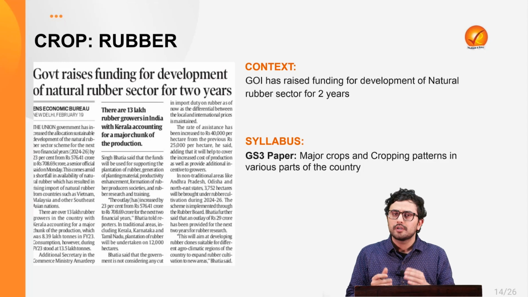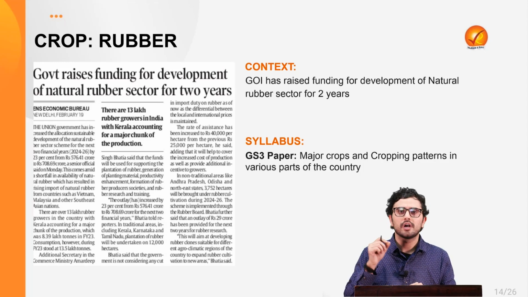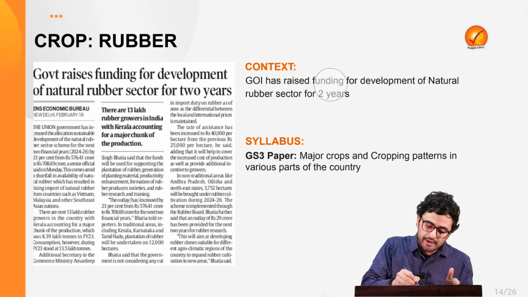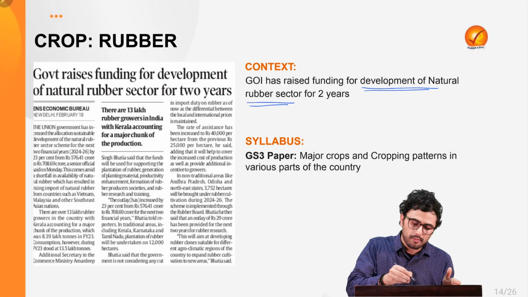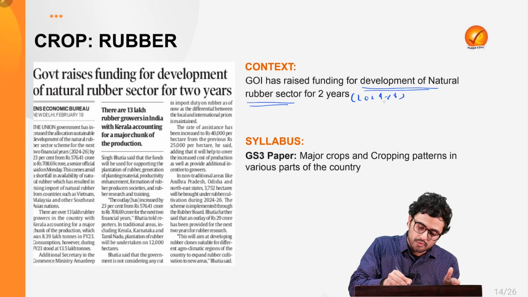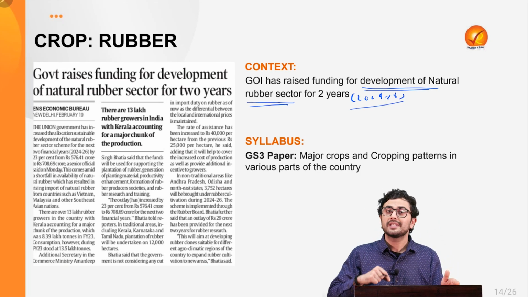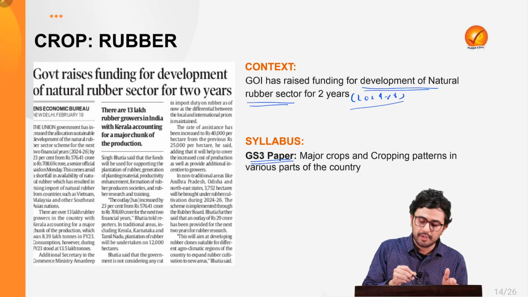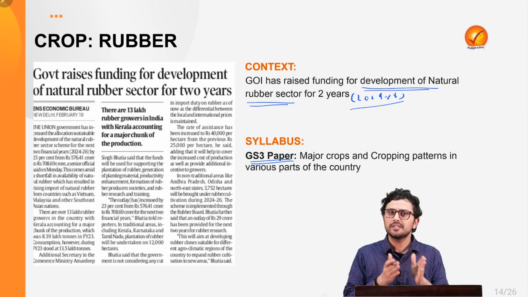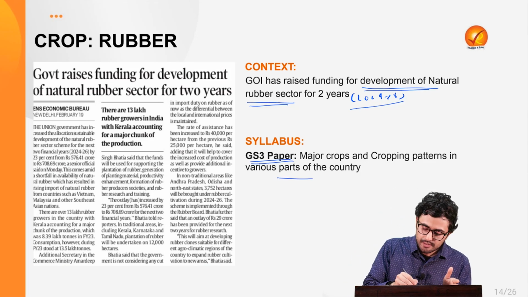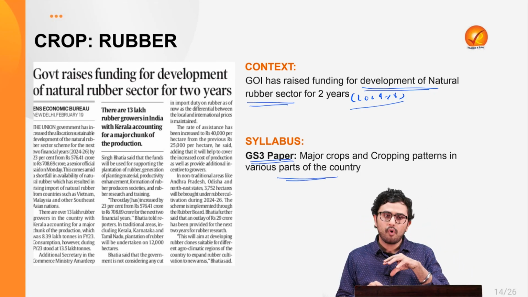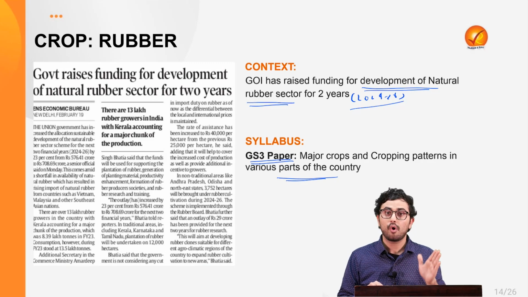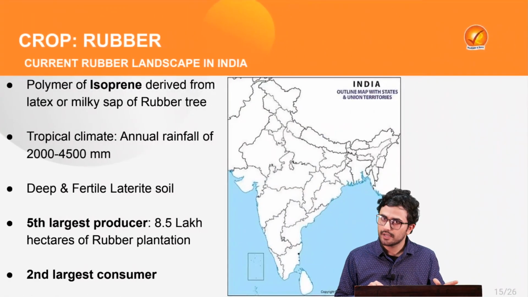Now, crop rubber has been in the news because the government of India has recently raised the funding for the development of the natural rubber sector for 2 years, from 2024 to 26. Now, this forms an important component of your GS3 paper under the theme of major crops and cropping patterns in the various parts of the country. So, let's first inquire what is the status of the production of natural rubber in our country.